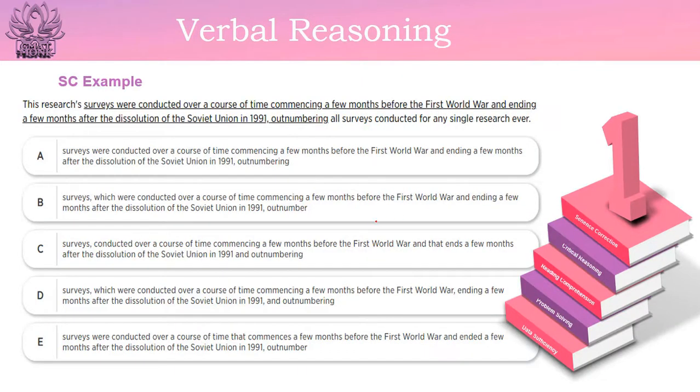So here is an example of a sentence correction question. There would be a sentence and part of the sentence would be underlined, and you will be given 5 options to correct the error in this underlined portion. So the underlined portion may or may not be correct. There can be an error many times, and many times this sentence as it is can be correct. So the first option would be as it is. Whatever is written in the question statement, the same would be in option A. Then options B, C, D and E would correct this underlined portion in some way or the other, and you have to find which option is correct based on the complete sentence, the grammar, the meaning or the logic of the sentence.